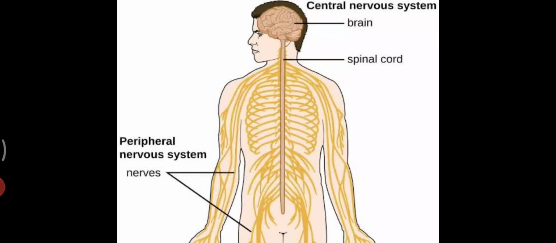The main divisions of the nervous system are the central nervous system and the peripheral nervous system. That is the two main divisions.